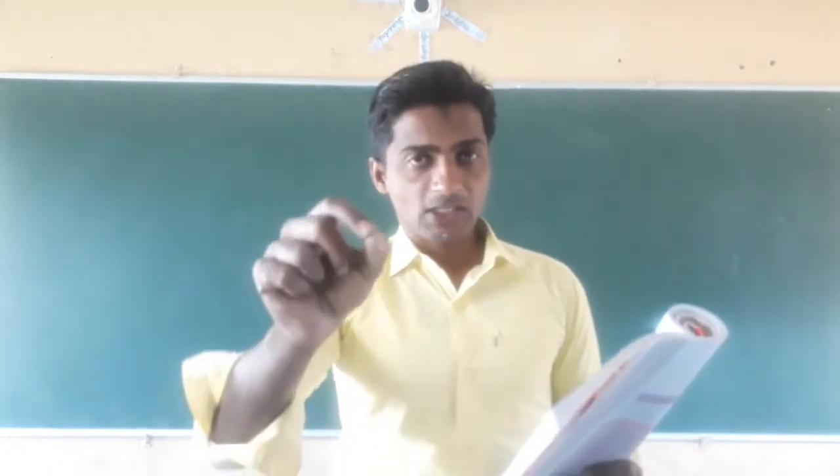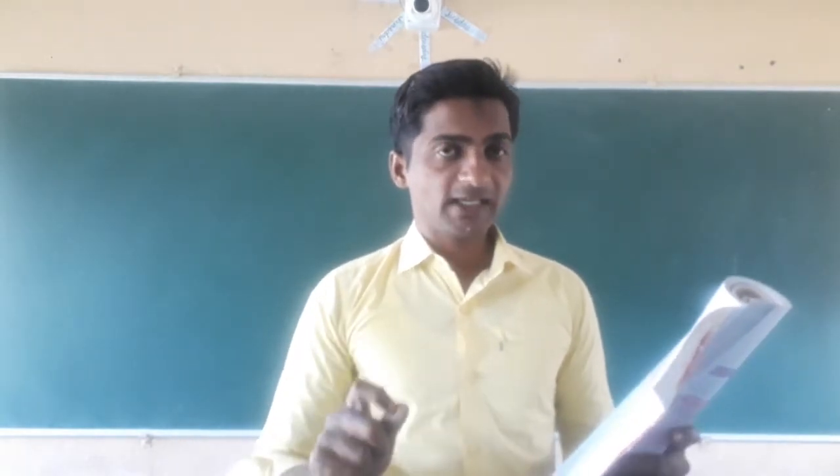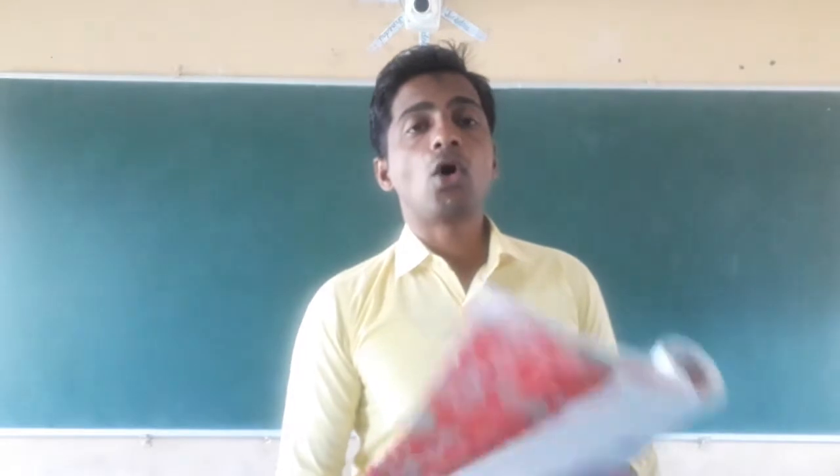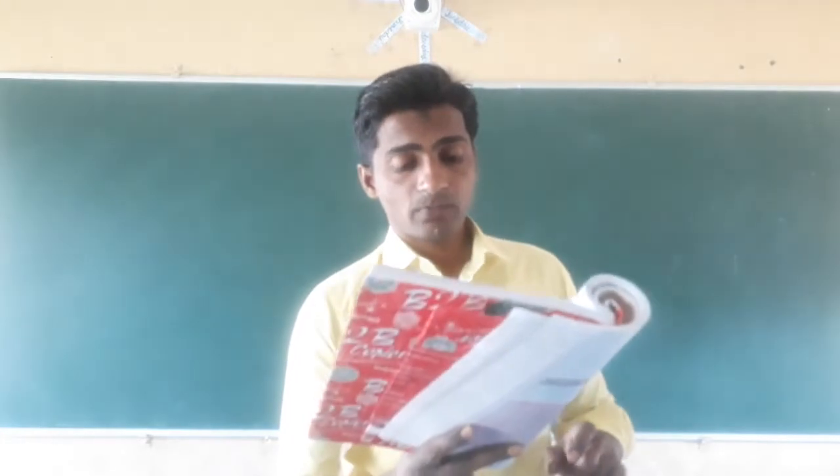The autotrophic mode of nutrition requires: option A, carbon dioxide and water; option B, chlorophyll; option C, sunlight; option D, all of the above. For the autotrophic mode of nutrition, it needs sunlight, carbon dioxide, chlorophyll, and water. That's why the correct answer is all of the above.